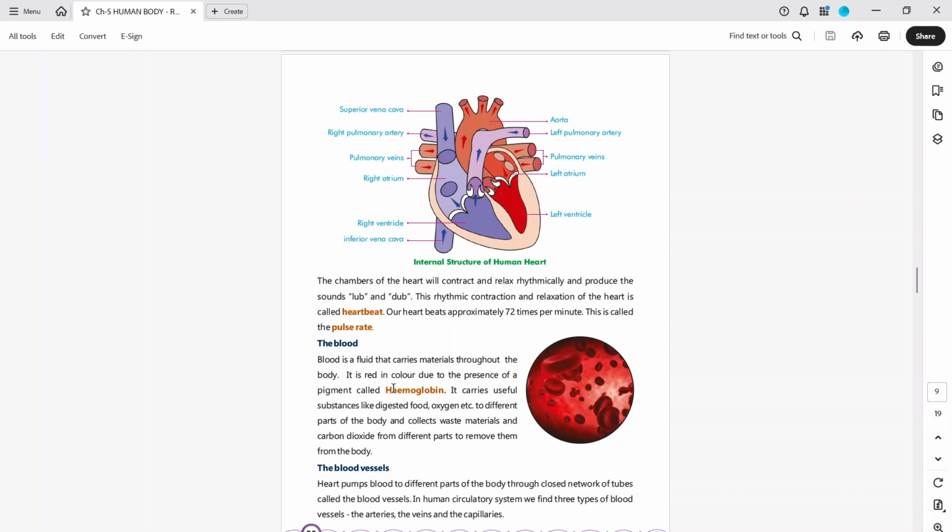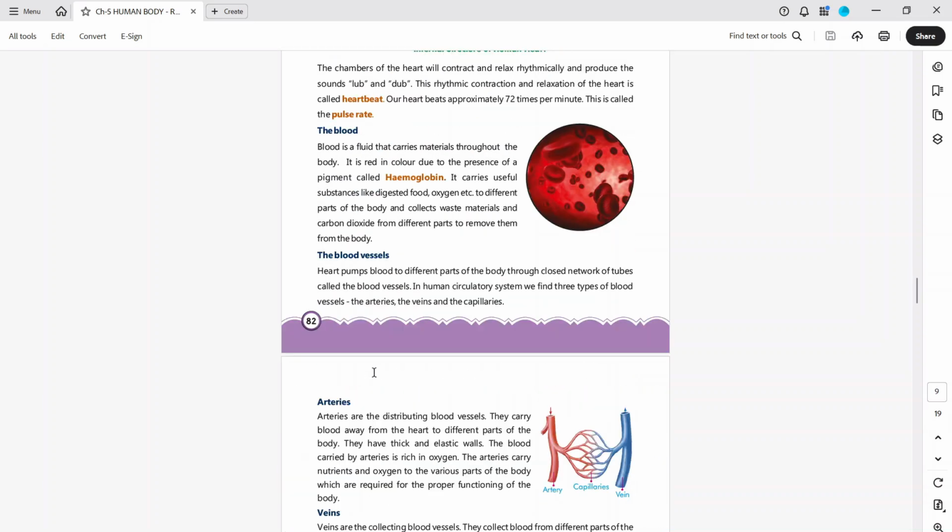So what is blood? Blood is in liquid form. Why is it red? It is red due to hemoglobin, which is a pigment. It carries digested food, oxygen and so on to different parts of the body, so it supplies different parts. It collects waste material and carbon dioxide to remove from the body. So the blood is a fluid, and it flows through the blood vessels: veins and arteries.